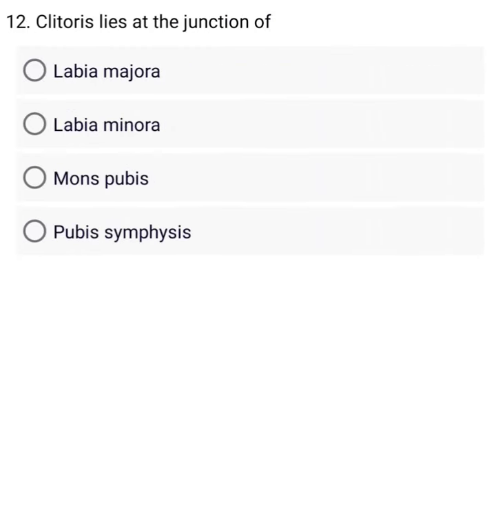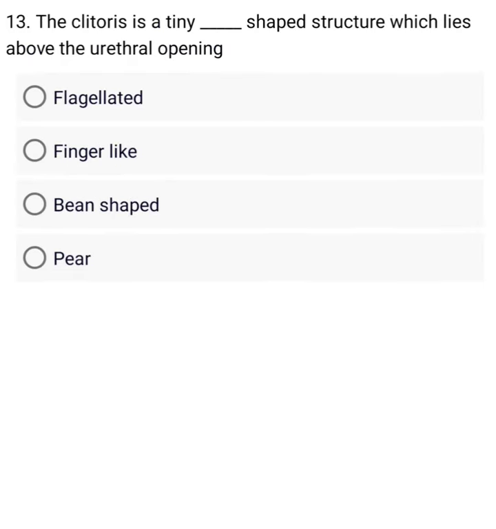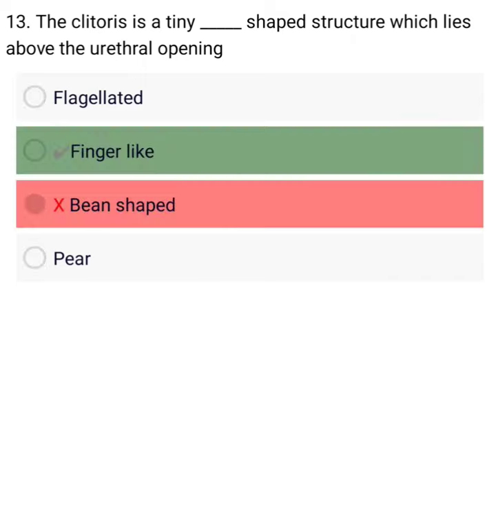Clitoris lies at the junction of A. Labia majora. B. Labia minora. C. Mons. Right. The clitoris is a tiny shaped structure which lies above the urethral opening. A. Flagellated. B. Finger-like. C. Bean-shaped. Wrong.